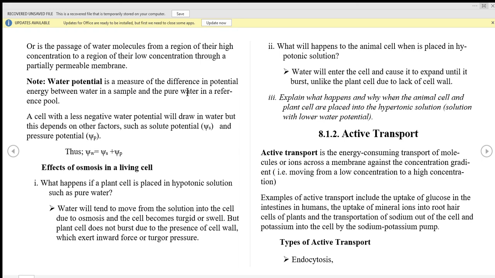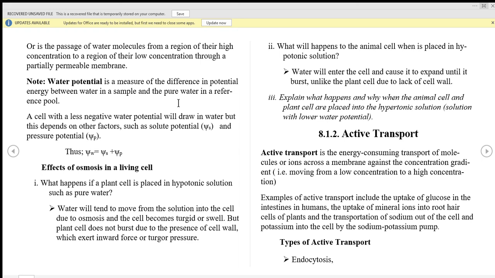Ikiwa sample yako ina high ability of water molecules to move, the water molecules will move from that sample to another sample. Kwa tunakuwa tunaicompare solution yetu na pure water. The water potential of pure water is 0. So any solution has water potential less than 0, meaning a negative value. Pure water has 0 water potential, which is the largest value, but any other solution has negative water potential. Okay, hope you understand it.